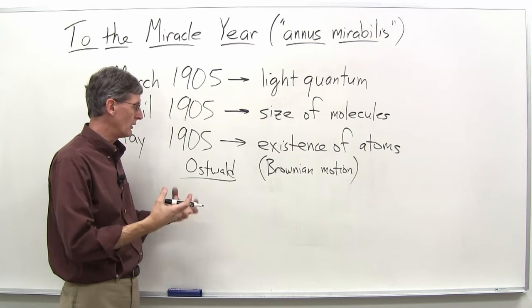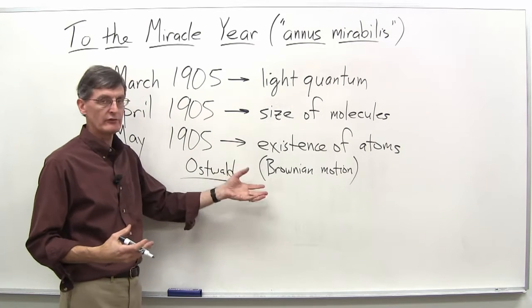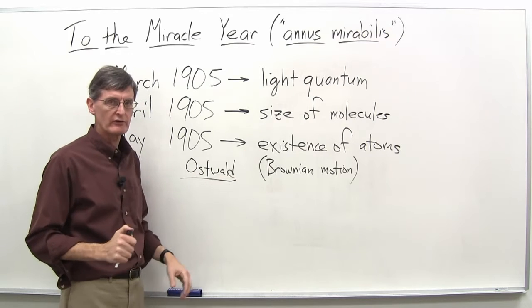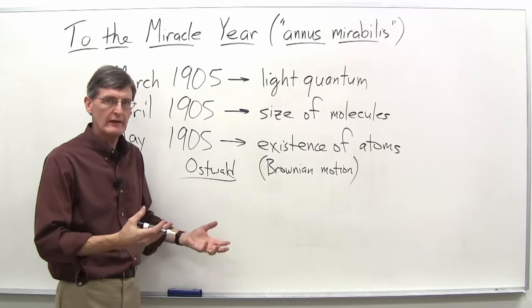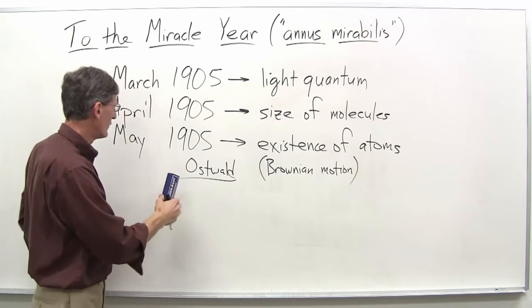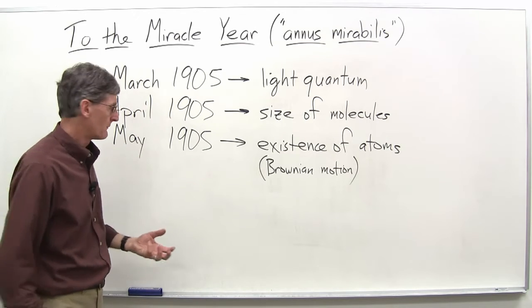He had a very well-known textbook on physical chemistry, and as late as 1905, 1906, 1907, he was still saying there's really no good evidence for the existence of atoms. By, say, the 1908, 1909 edition, he had changed his tune. So, May 1905, that paper, the existence of atoms.